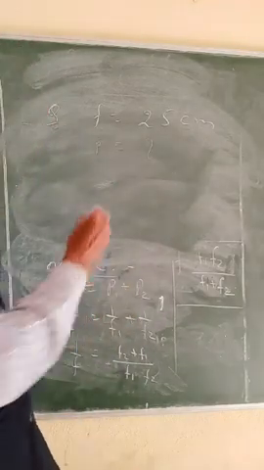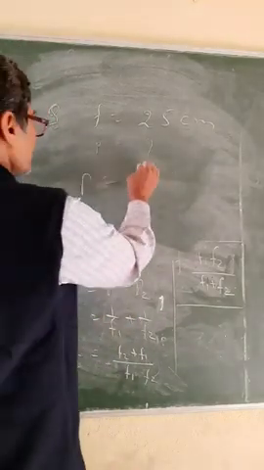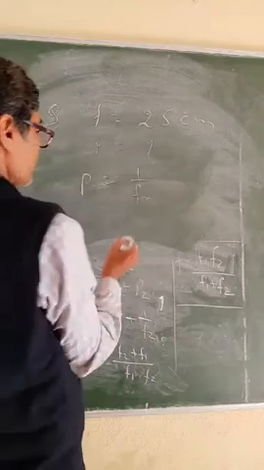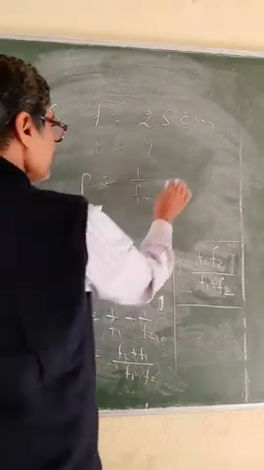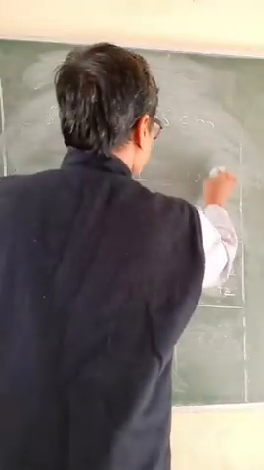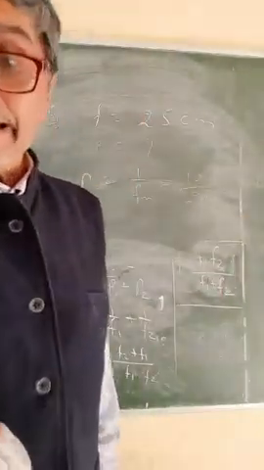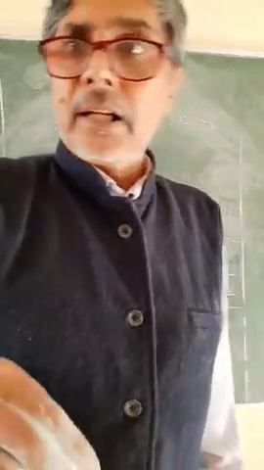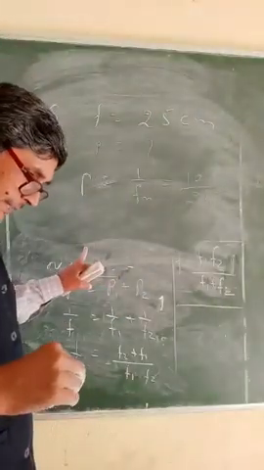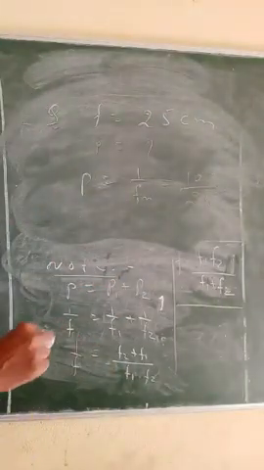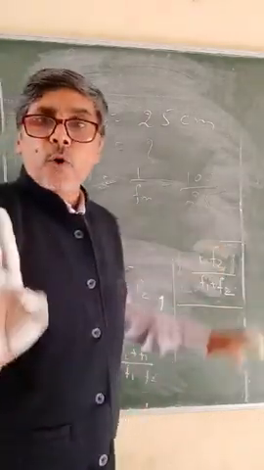We have discussed that P is equal to 1 by F in meter. Here the focal length should be in meter. Converting centimeter into meter, it will be equal to 100 by 25, which is equal to 4 diopter.